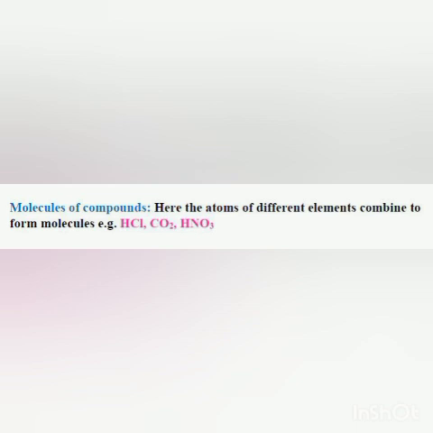These large number of particles, all the particles are HNO3, which makes the acid nitric acid, and the state is liquid. And in these HNO3 molecules, one hydrogen atom is combined with a nitrogen atom, and three oxygen atoms have combined. So one hydrogen, one nitrogen and three oxygen atoms have combined to form the molecule HNO3. And hydrogen is a different element, nitrogen is a different element, and oxygen is also a different element.